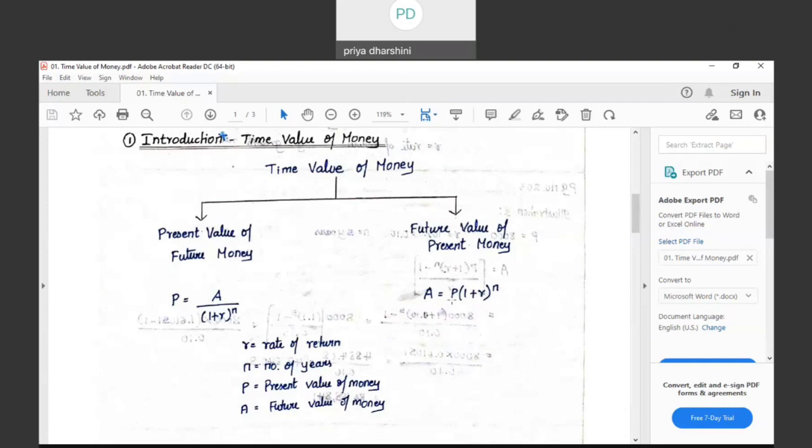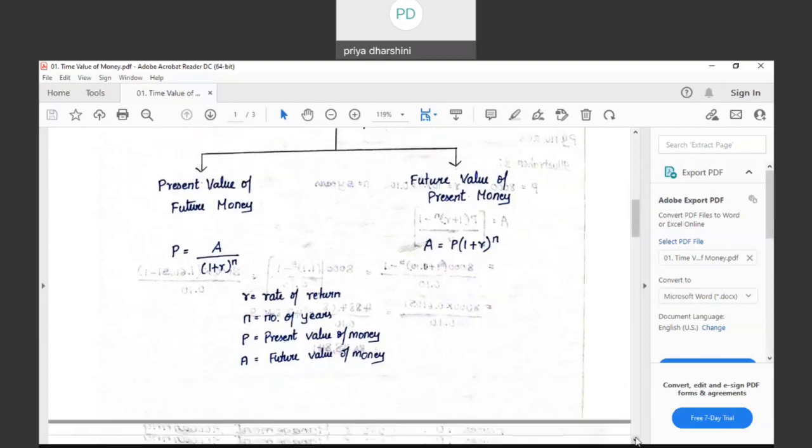Then how do you find the present value? This A is the maturity value, which is the future value. What is this P? This P is the principal or the present value of money. In case they have given you the future value and they are asking you for the present value, how will you find it? It will be future value divided by (1 plus R) to the power of N. What is future value? It is A. A divided by (1 plus R) to the power of N will give you the present value of future money.